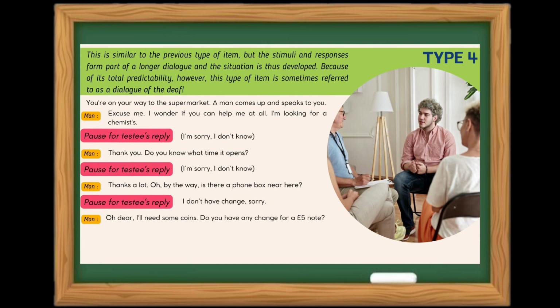Type 4 is similar to the previous type of item, but the stimuli and responses form part of a longer dialogue and the situation is thus developed. We can see the example below. It is a longer dialogue than the previous type.